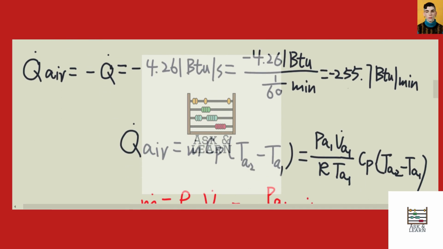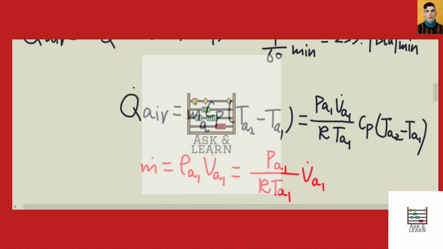So now we can apply such an equation for the exit temperature of the air. We know Q dot air should be equal to m dot a times Cp times (Ta2 minus Ta1). m dot a here is the mass flow rate for the air, and Cp is the specific heat for the air. Ta2 is the final temperature for the air, which is the exit temperature of the air. Ta1 is the inlet temperature, which is the initial temperature for the air. And we know the mass flow rate m dot a can be equal to rho a1 times V dot a1. Rho a1 is the density of air at the inlet, and V dot a1 is the inlet volume flow rate.